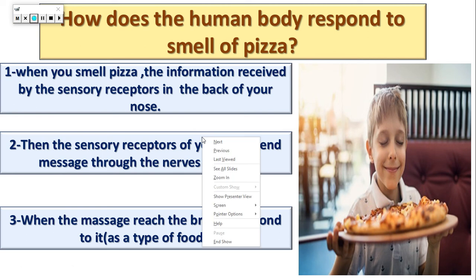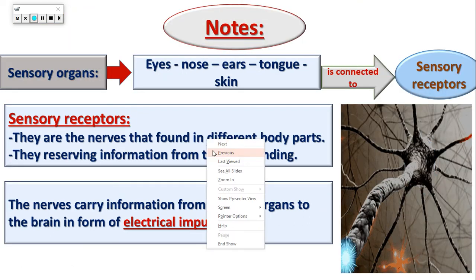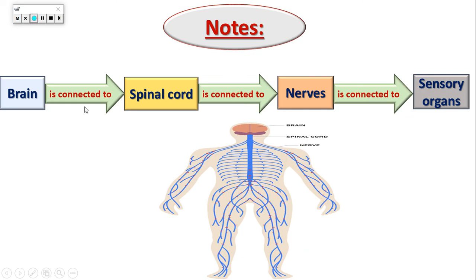All these steps that I told you happen in the nervous system: we take information from the sensory organs to the nerves, to the spinal cord, to the brain, and the brain responds to this information through the spinal cord and the nerves and the sensory organs. All of this happens in less than 1 second. In less than 1 second, okay?